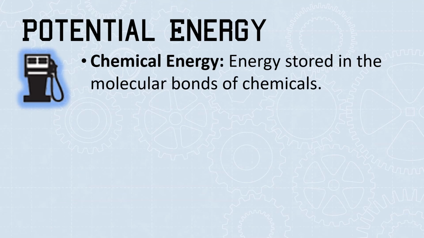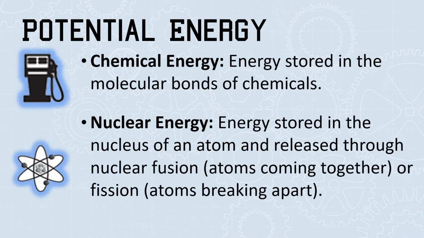Potential energy can be stored as chemical energy. The food you eat gives you the power to move throughout your day and think. Nuclear energy. Now this can be nuclear energy stored in the sun and then released through radiant energy, or it can be the nuclear energy here on Earth, which we would call fission. Sun is fusion. Here on Earth, it's fission, where we break apart those atoms in a nuclear power plant.